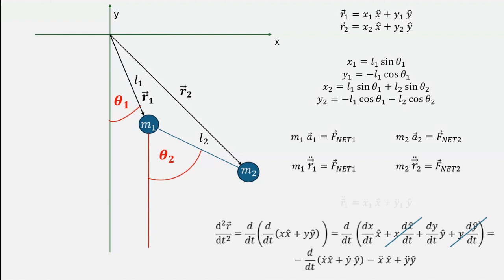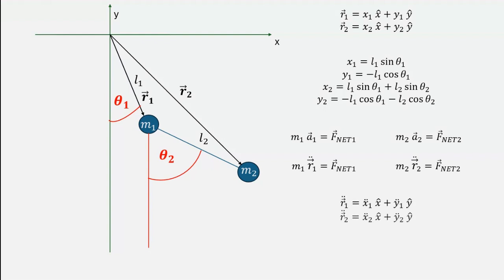So we just get r1 double dot is equal to x1 double dot x hat plus y1 double dot y hat for the first bob, and r2 double dot equal to x2 double dot x hat plus y2 double dot y hat, because every single one of these coordinates is a function of time. The two Newton equations that we have are vector equations, and we can reduce them to four scalar equations, two for each of the bobs.